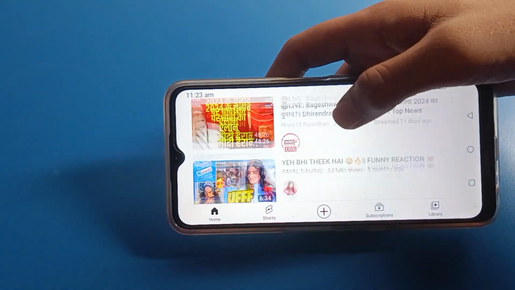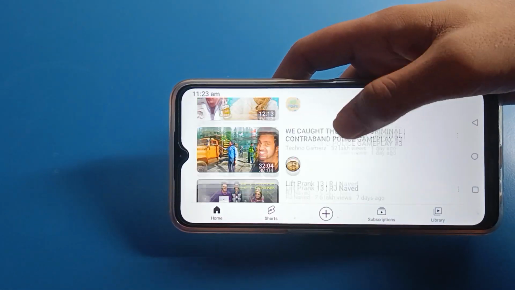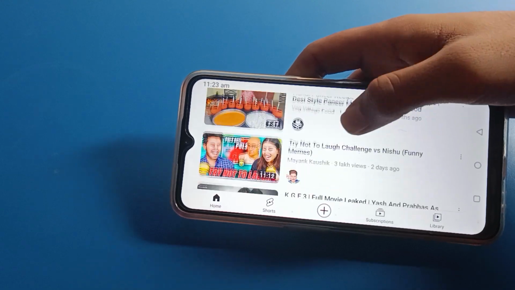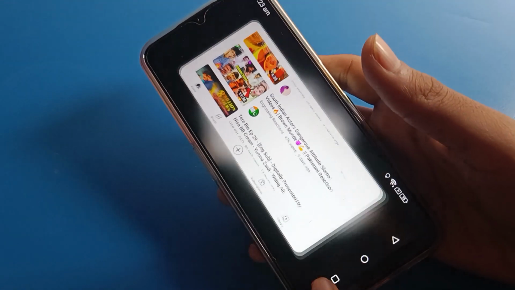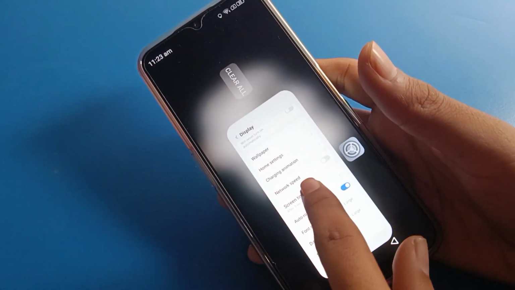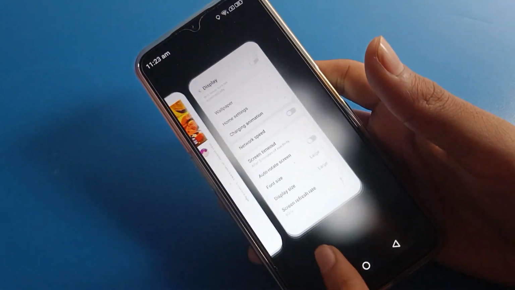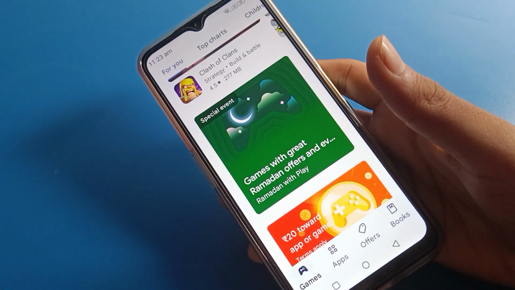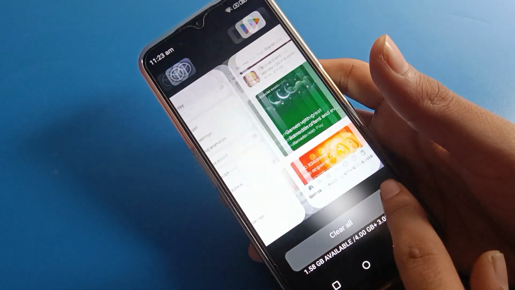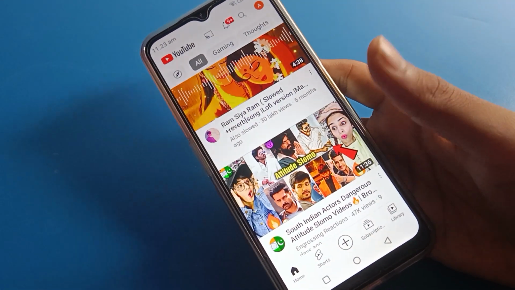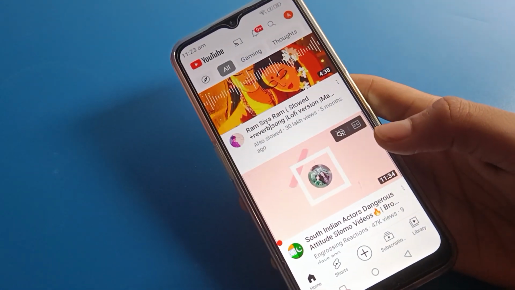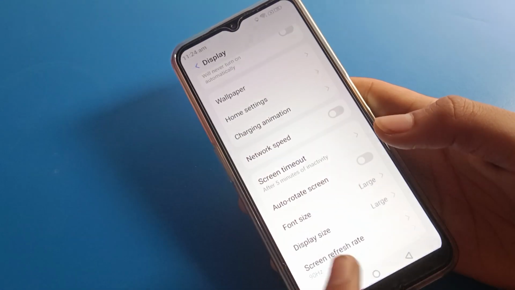So like that friends, we can fix the Lava mobile screen rotate problem from phone settings. Open phone settings, turn off auto rotate screen, problem solved. So like that friends, you can fix the Lava mobile screen rotate problem.